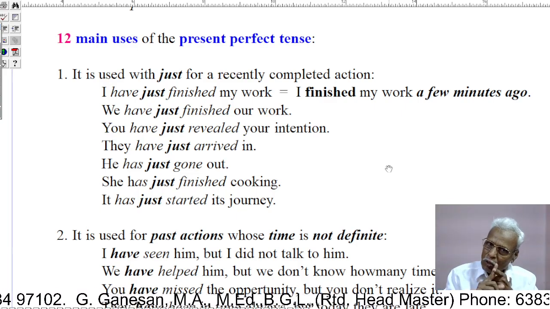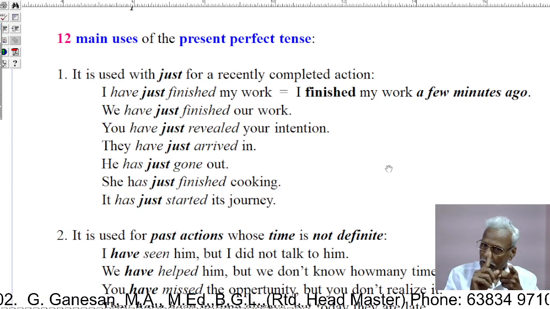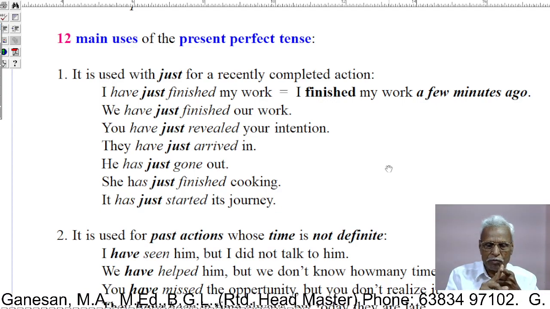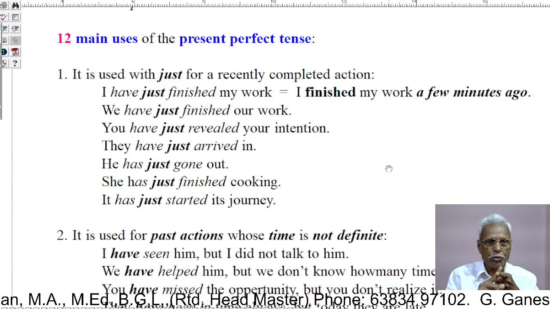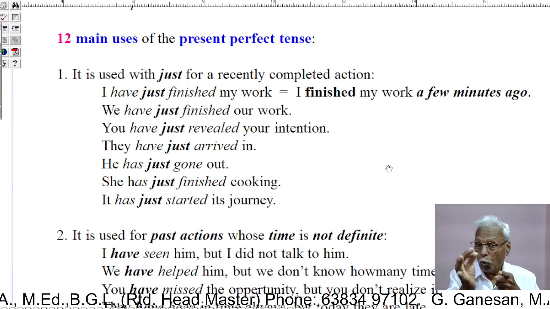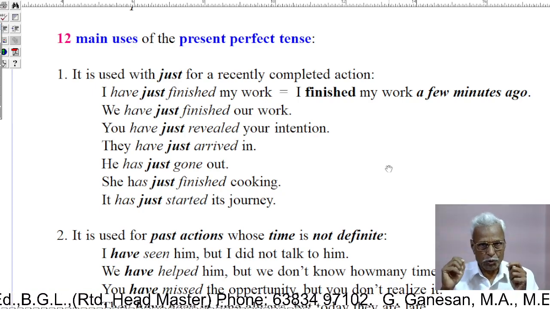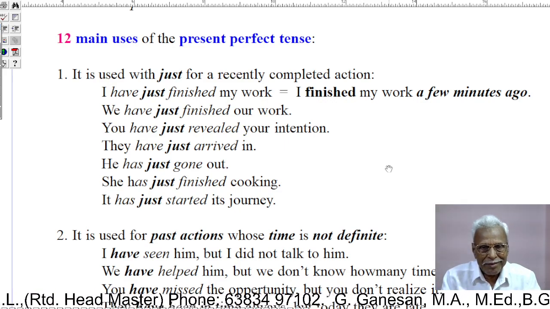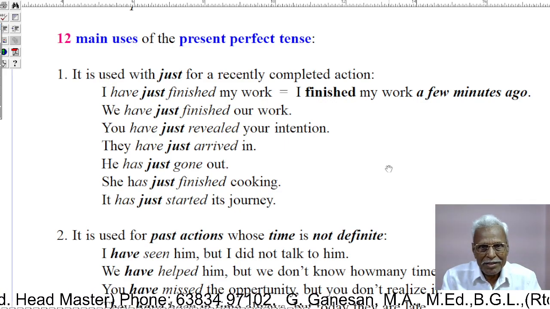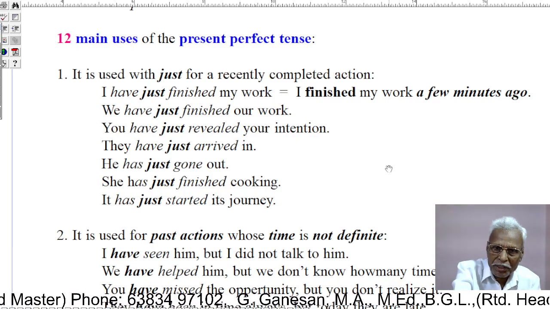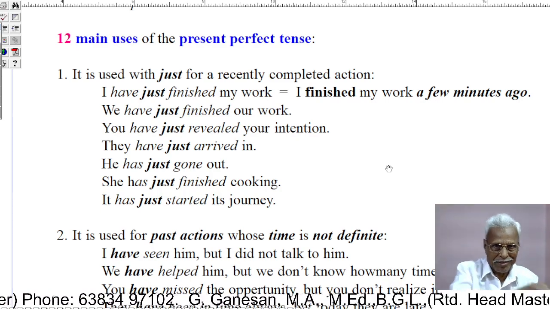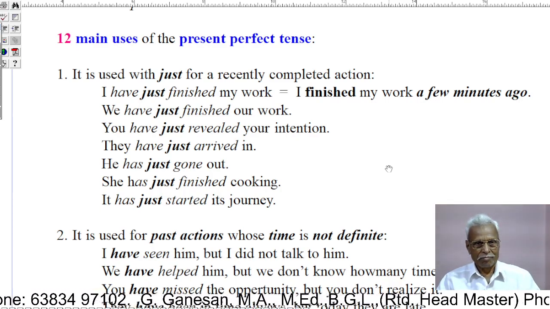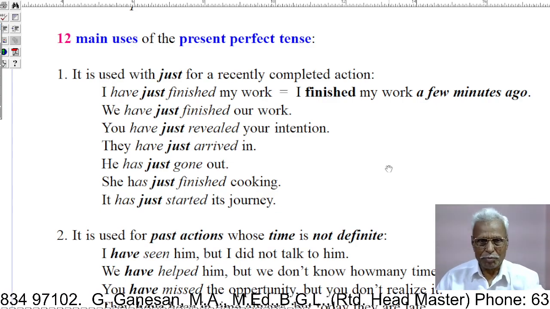Okay? So the present perfect with just is used to express actions which were completed very recently, only some time before.